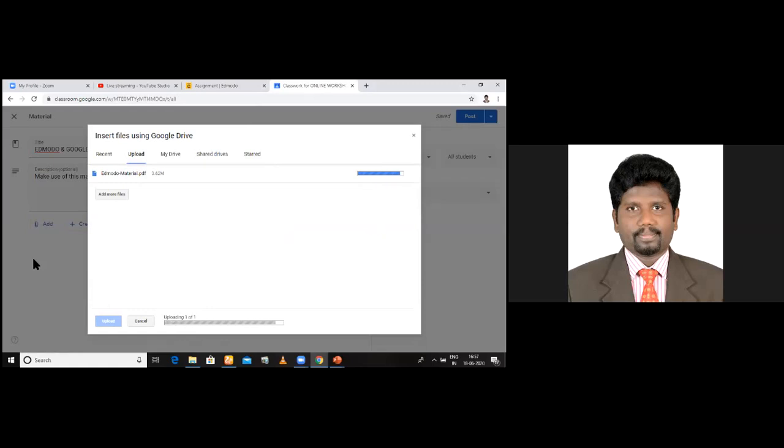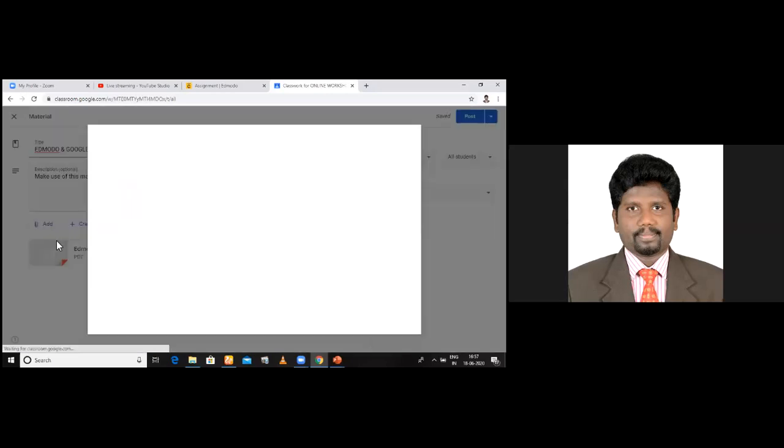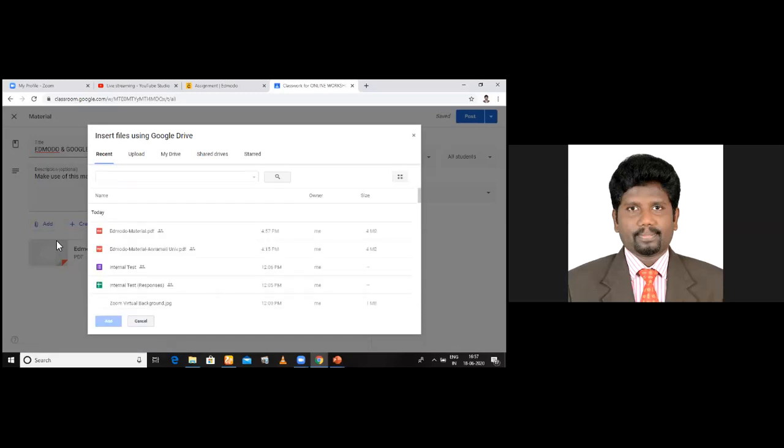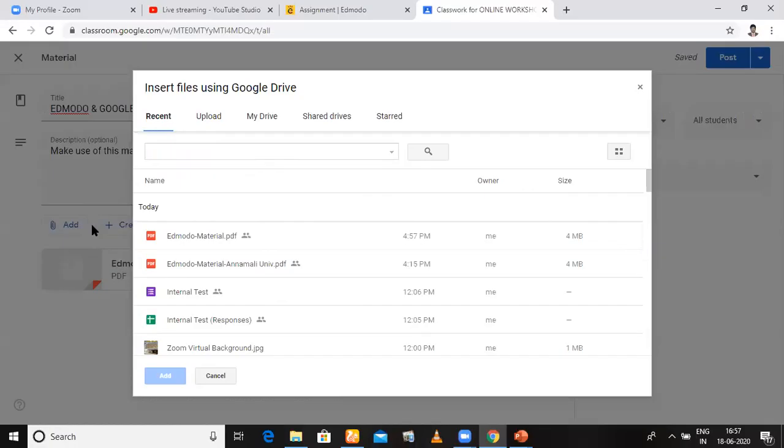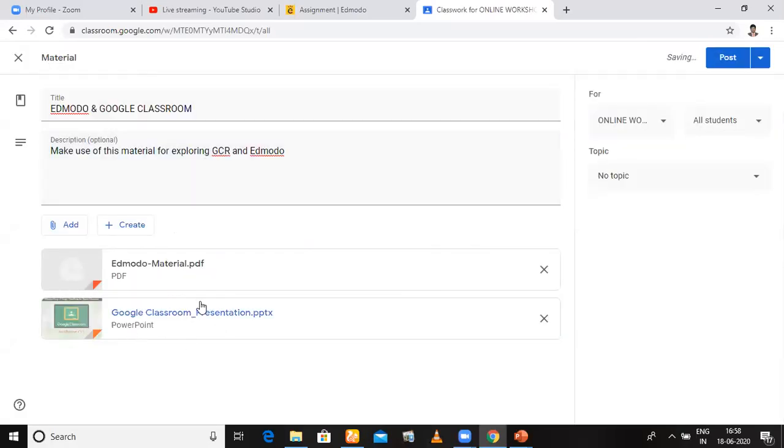Now I want to upload from Google Drive. I shall do that also. Add, click add, go to Google Drive, and Google Drive must be connected. You have to log into Google Drive. It should be connected. Only then it will work. Now I just type Google Classroom. I just search for Google Classroom. Yeah, presentation is here. See here, Google Classroom. I just select it and see here it appears. Am I clear to you?